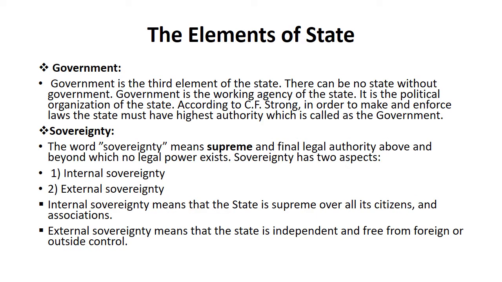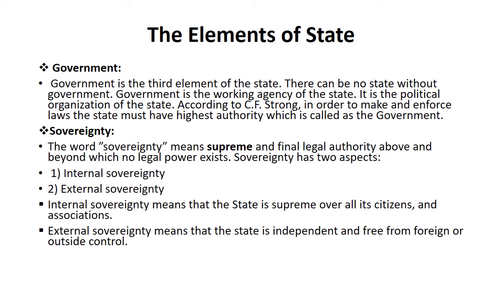The other two elements of state are government and sovereignty. We say that government is the third element of the state. There can be no state without government. That means that if there is no government, there can be no state. Government is actually the working agency of the state. It's the political organization of the state. According to C.F. Strong, in order to make and enforce laws, the state must have the highest authority, which is called the government. So if there is no government, there can't be any state. Government has to be there in order to call something a state.